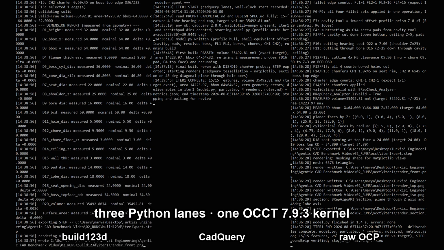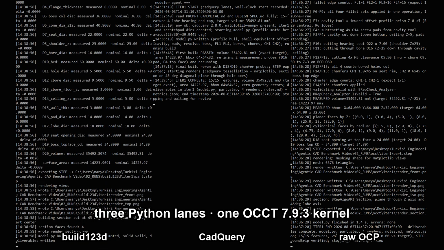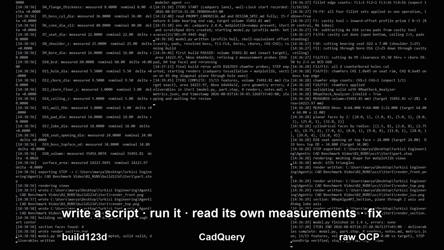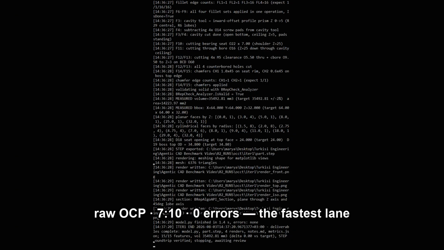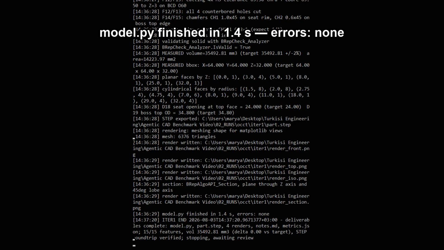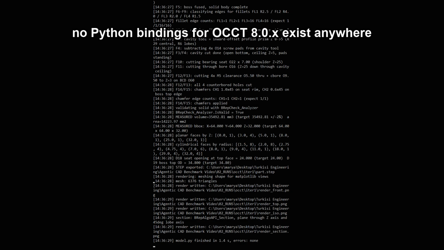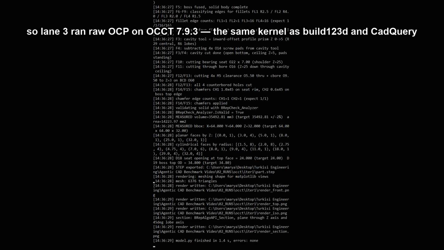The 3 Python lanes look identical from outside, a terminal and a log. The agent writes a script, runs it, reads its own measurements, and fixes what's off. Raw OCP was the fastest lane, 7 minutes 10, 0 errors, and the finished script executes in 1.4 seconds. That's the bare kernel API with no guardrails. 1 correction, there are no Python bindings for OCCT 8 anywhere. So this lane ran at 7.9.3, the same kernel version underneath.